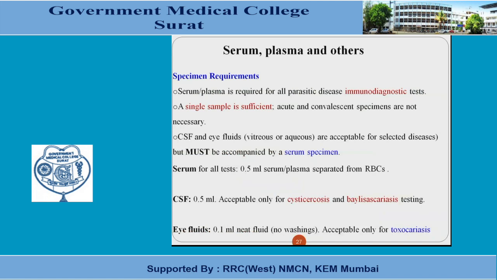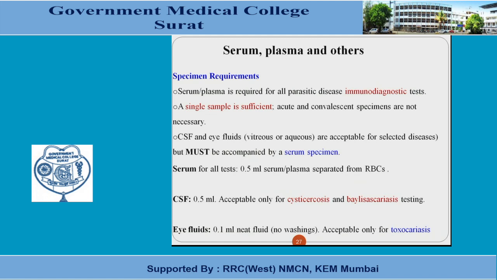Serum, plasma and other specimens are also required. Serum or plasma is required for all parasitic diseases for immunochromatographic or immunodiagnostic tests. A single sample is sufficient. Acute and convalescent specimens are not necessary. CSF and eye fluids are acceptable for selected diseases but must be accompanied by a serum specimen.